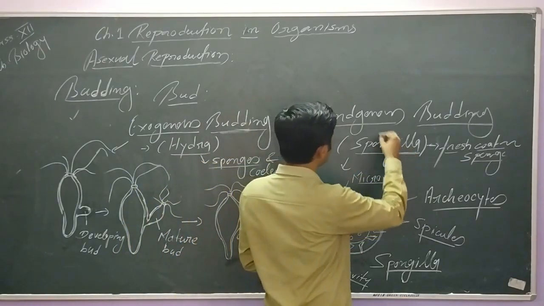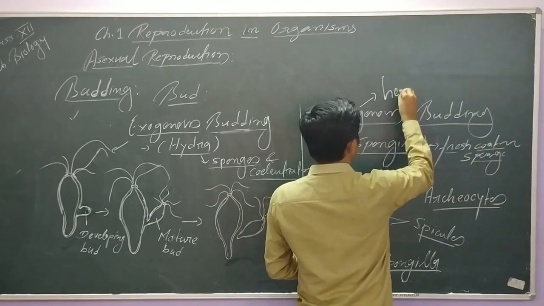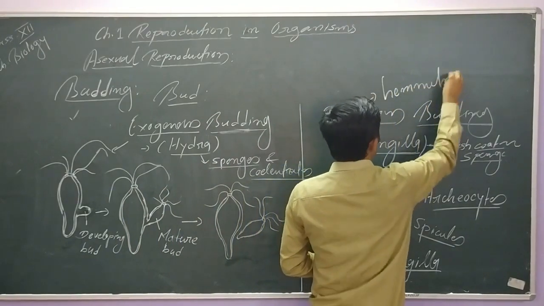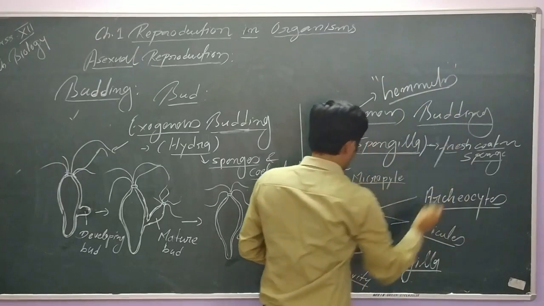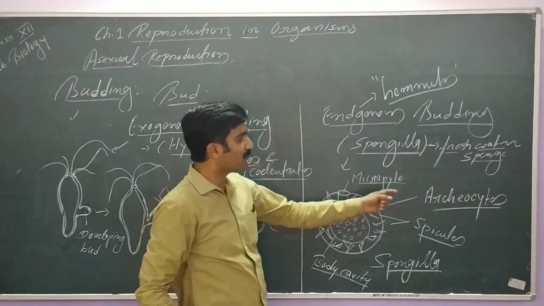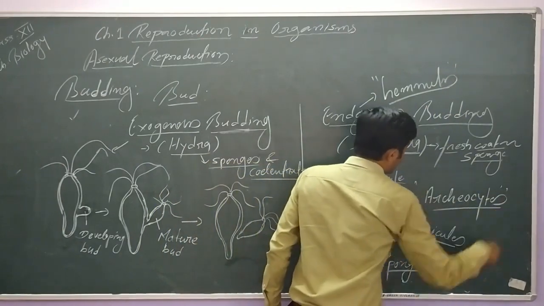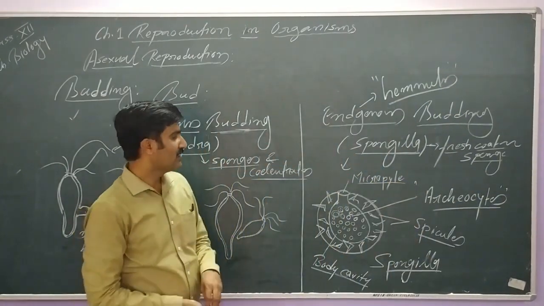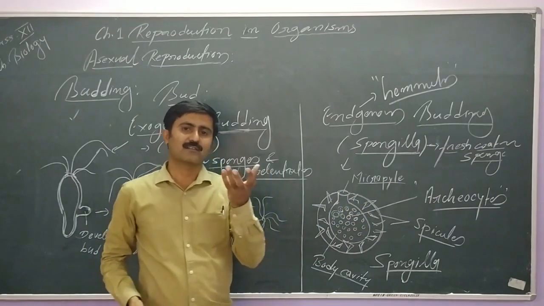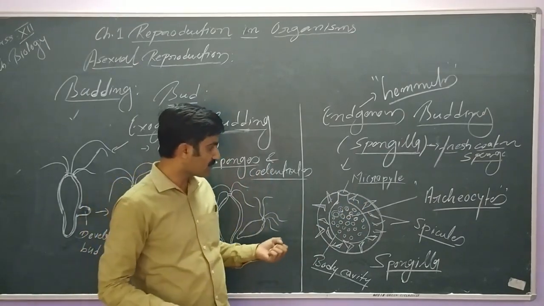So we know endogenous buds are what we call gemmules. Please remember these gemmules develop from a mass of cells. These cells are called archaeocytes. This is very important, archaeocyte. These archaeocytes contain nucleus and cytoplasm.